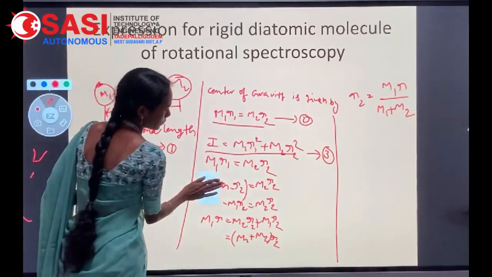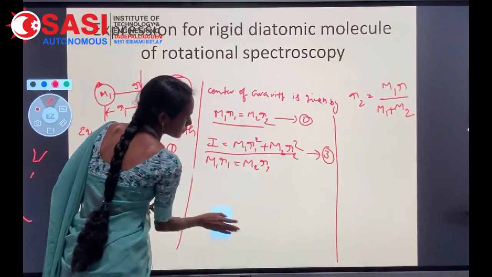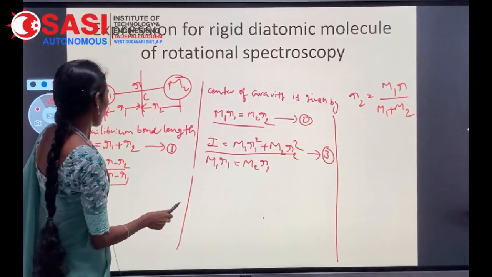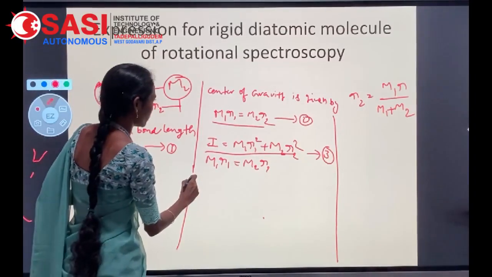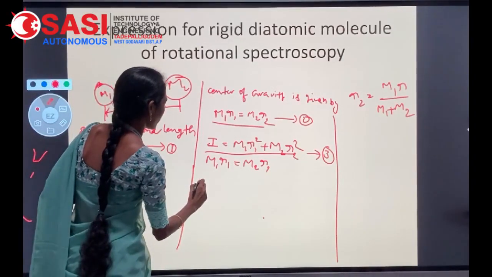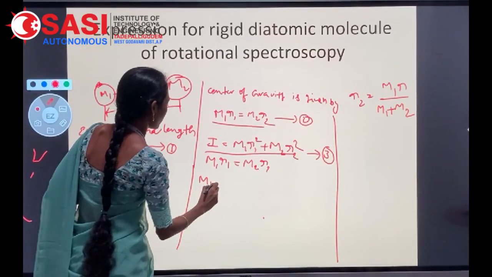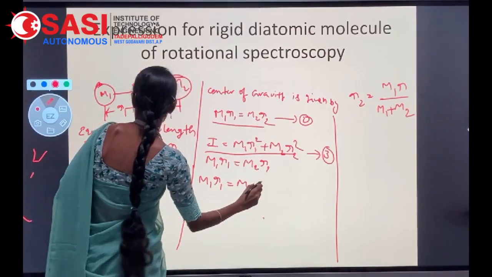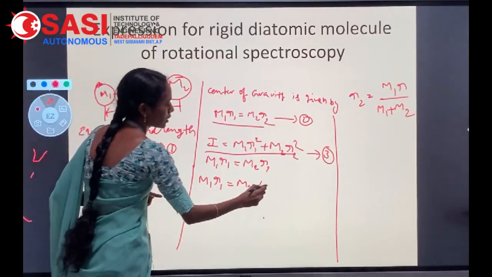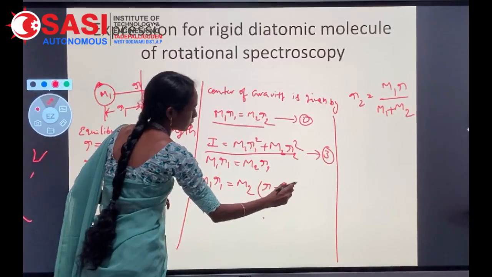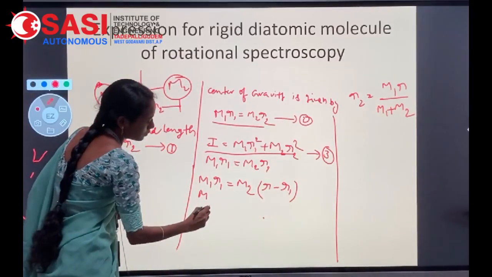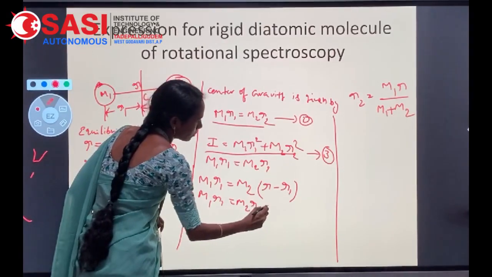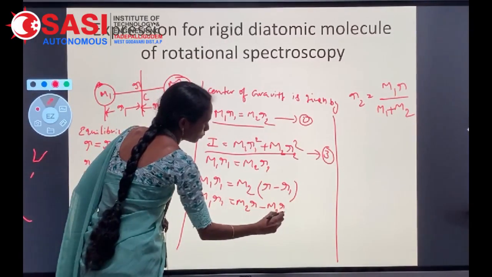Similarly, you can substitute the r2 value. r2 means r minus r1. m1 r1 equal to m2 r minus m2 r1.